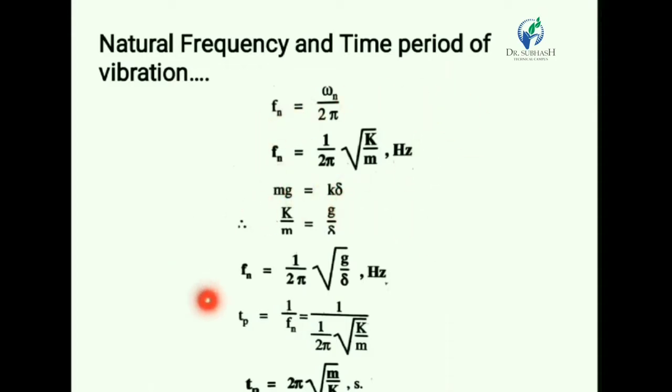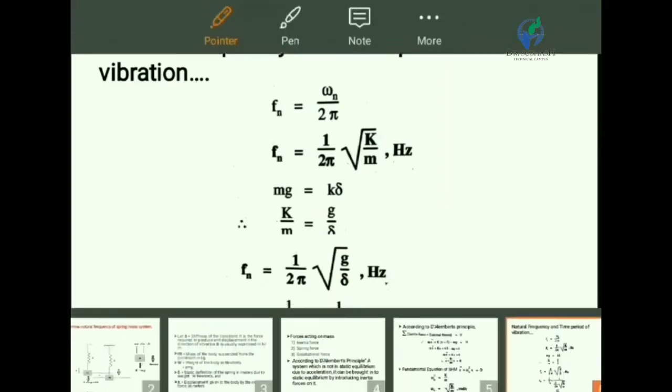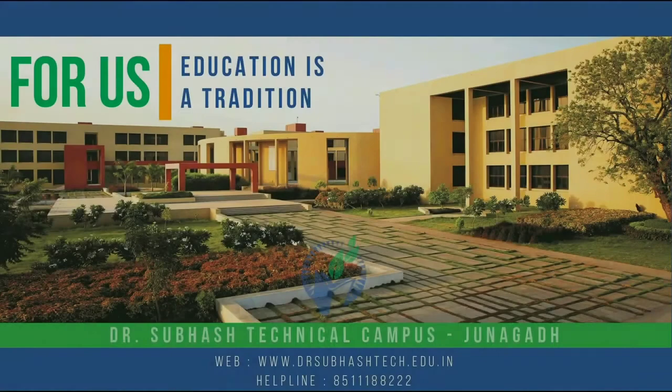So in this lecture we have derived two equations of natural frequency. One is Fn is equal to 1 upon 2 pi under root k by m, and another equation is Fn is equal to 1 upon 2 pi under root g by delta. Here g is the gravitational acceleration, k is the stiffness of spring in Newton per meter, m is the mass of the system in kg.